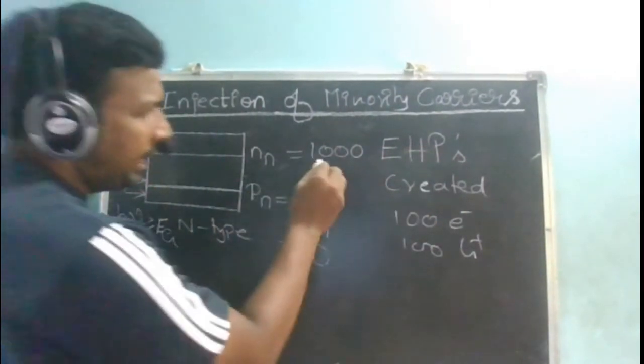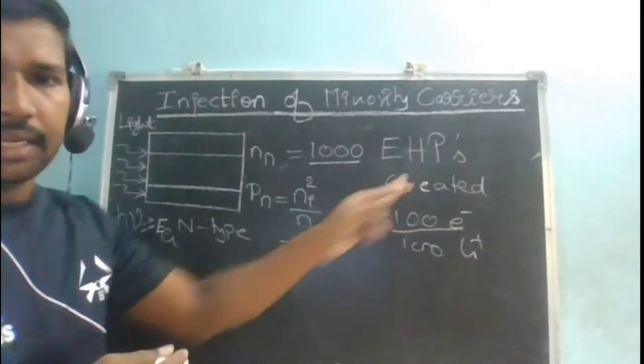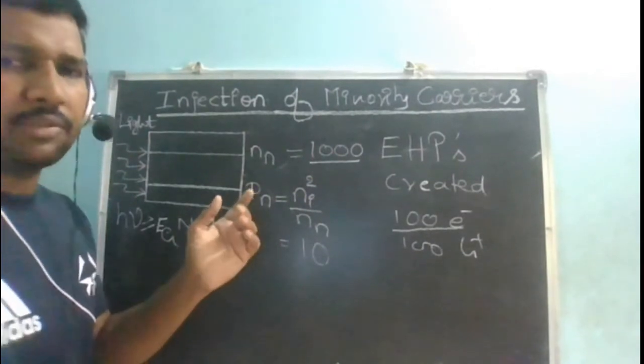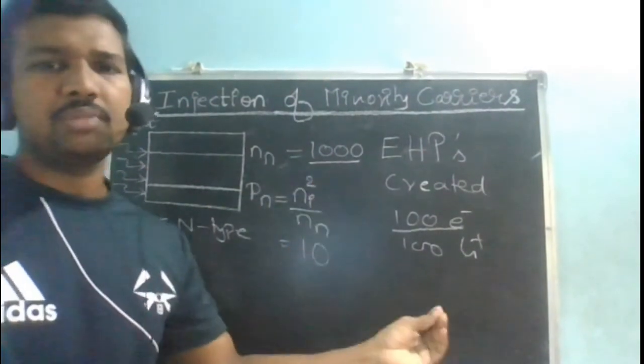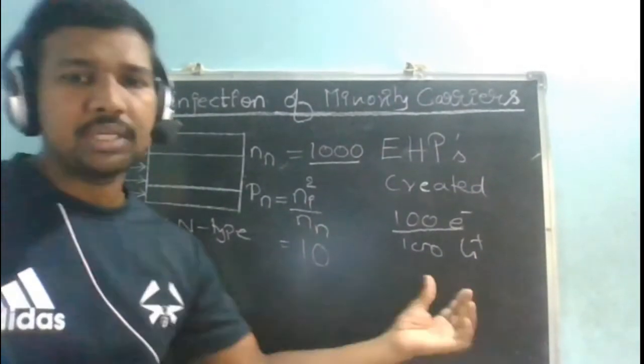So when I add the 100 electrons generated by the light to the 1000, it is not making too much difference. Earlier it was 1000, now it is 1100. Earlier the minority carriers were only 10, now it is 110.